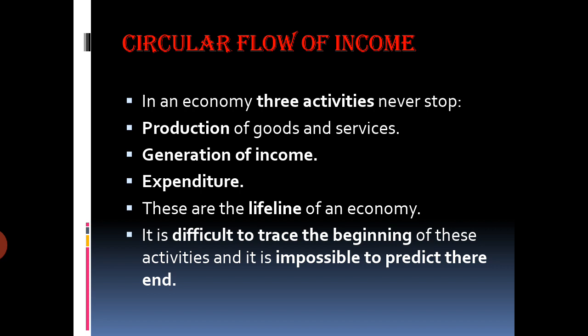But since they are the lifelines, they are an important part of the economy, but it is very difficult to trace the beginning of these activities and it is impossible to predict their end. So two things are very difficult: the beginning and the end. We cannot say that production is the first activity, and second is the generation of income, and then is the expenditure. So it is very difficult to say from where it began and where it is going to end. But we will be studying these three activities in a circular flow.